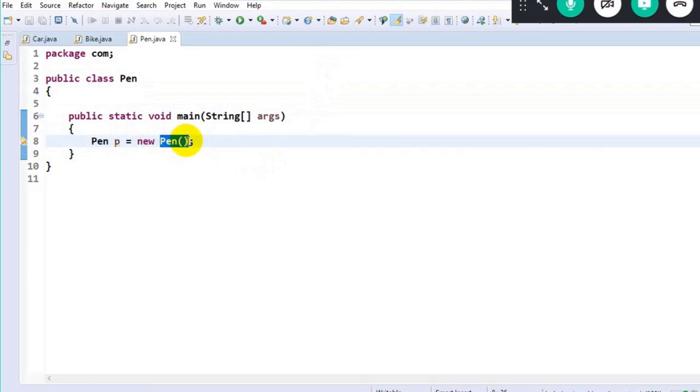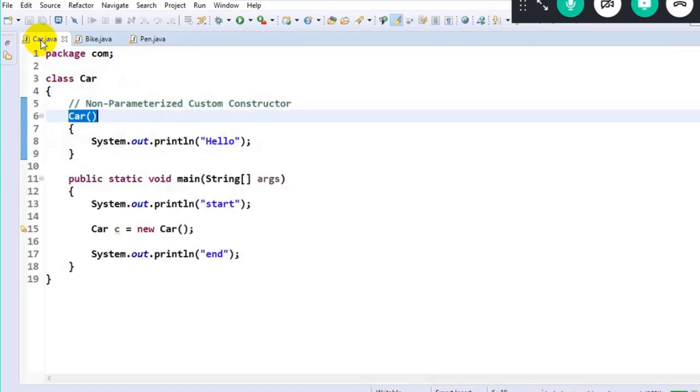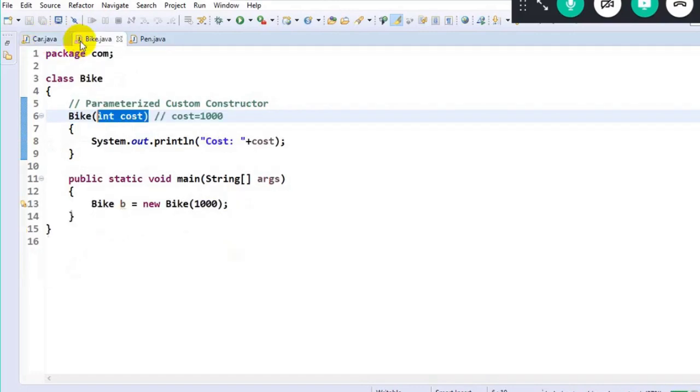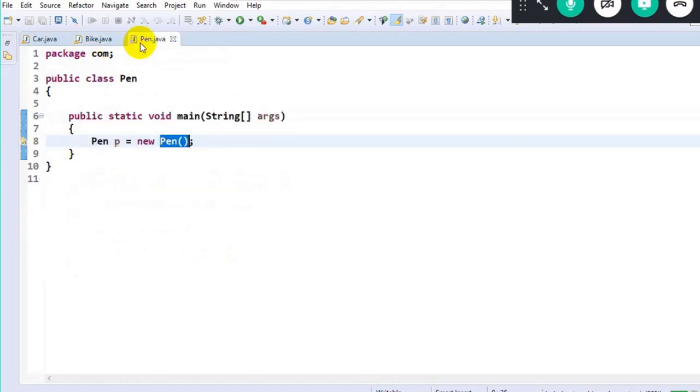But there is no constructor at all in my class. What will happen here? In the first example, I created an object, I had written the constructor, so when I create an object, that constructor will get executed. In the second example, similar. I created an object, I had explicitly defined the constructor, so I invoked it. But in the third instance, I create an object of pen, and simultaneously I have to invoke the constructor, but there is no explicit constructor at all, right?